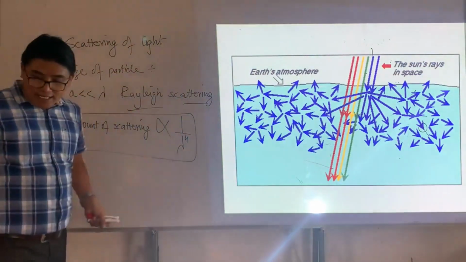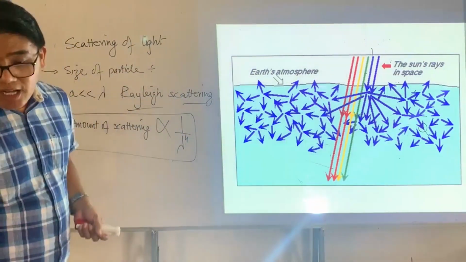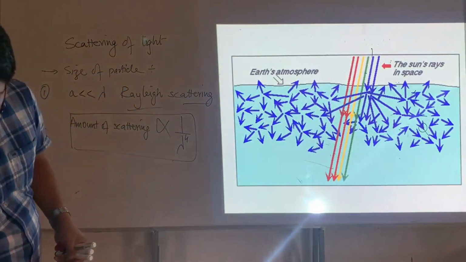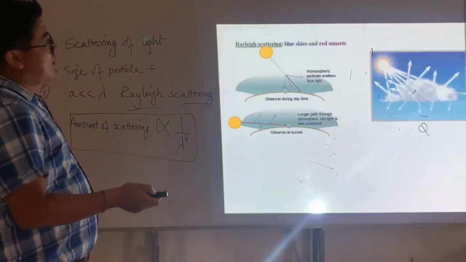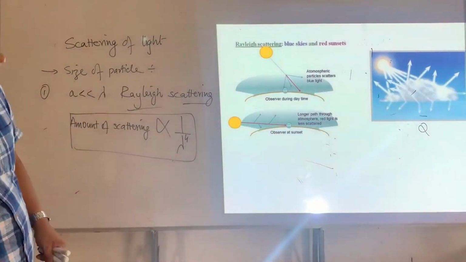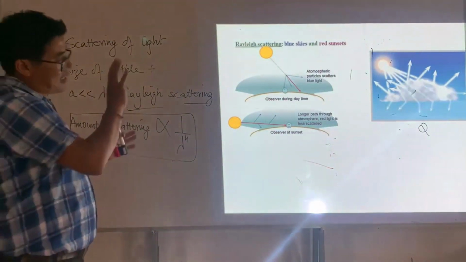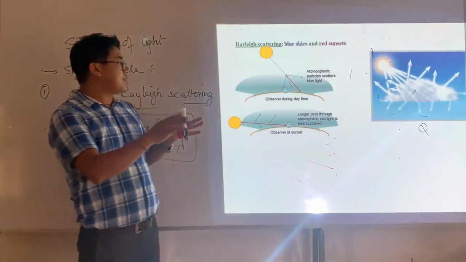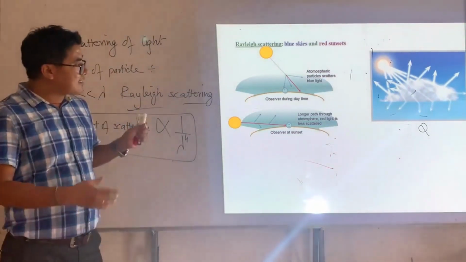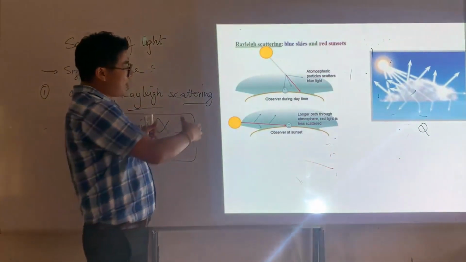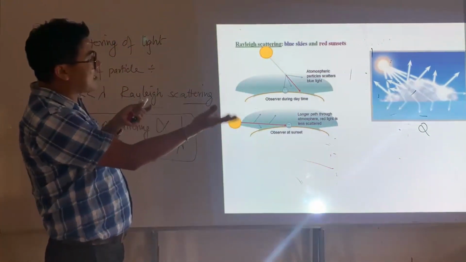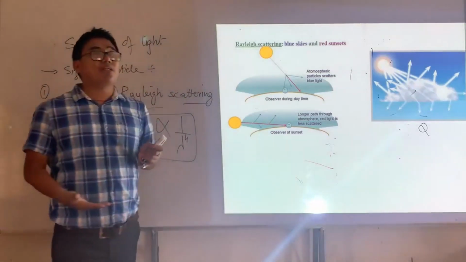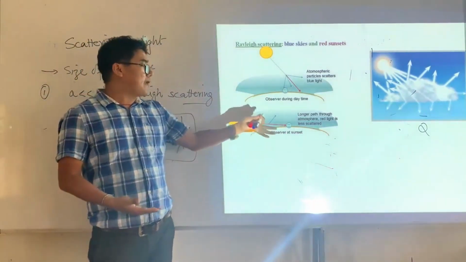And again, we have why the sun appears reddish during a sunset. Again, this can be explained by this. During a sunset and during a sunrise, the sunlight has to travel a longer distance in the atmosphere.